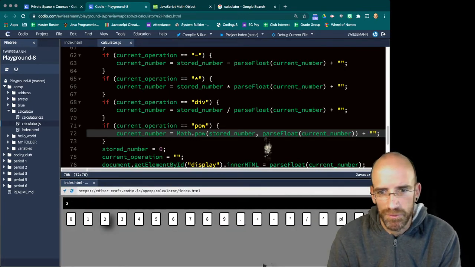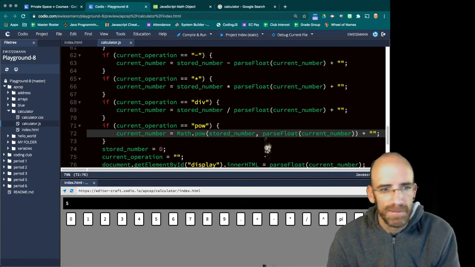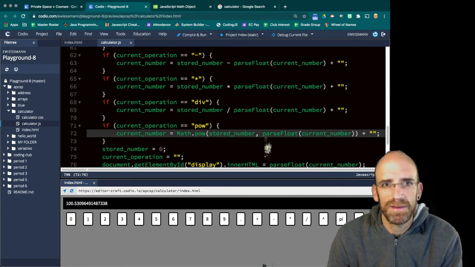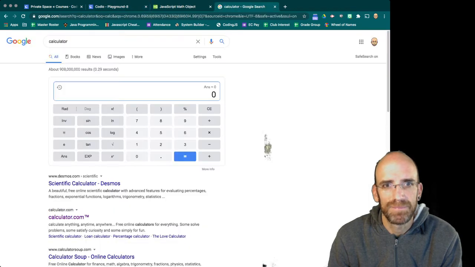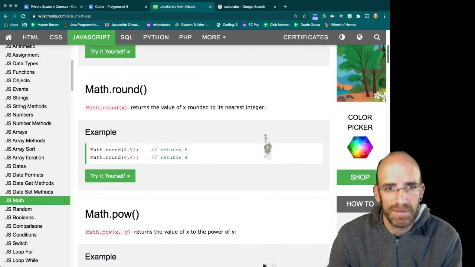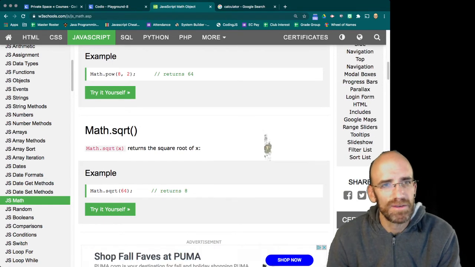So I'll do 2 to the 5th. You should know what 2 to the 5th is: 2, 4, 8, 16, 32. And we get 32. And then if I do pi, 32 pi is 100 and something. So we got those buttons working. The last thing that we really need to try is our single operations, like round and absolute value and square root. They're all going to be similar.